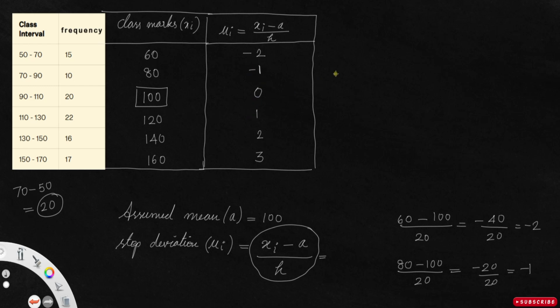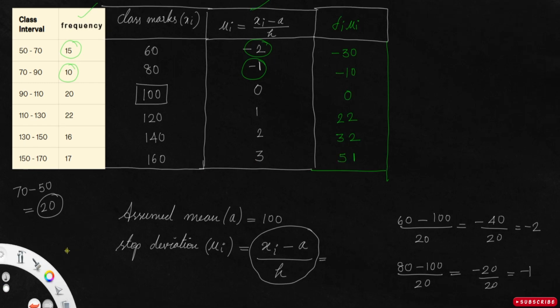Now, on the next table, we have to multiply the frequency with the ui. So our next table is fi ui. Let me multiply 15 times minus 2, that's actually minus 30. Now 10 times minus 1 is actually minus 10. And anything with 0 is 0 itself. Now 22 times 1 is 22. 16 times 2 is 32. 17 times 3 is 51.